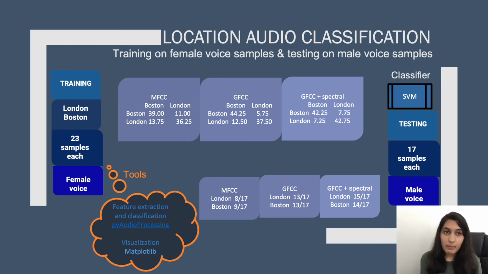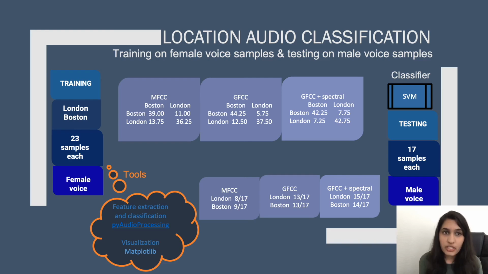We first try the MFCC feature, and we train the model, and that's the confusion matrix that we see on the left side. The confusion matrix looks decent and it looks like it's doing well for most of it. But when we test the MFCC-generated model, we see we are only getting 8 out of 17 correct classifications for London and 9 out of 17 for Boston. So it's not doing that well on the testing data.